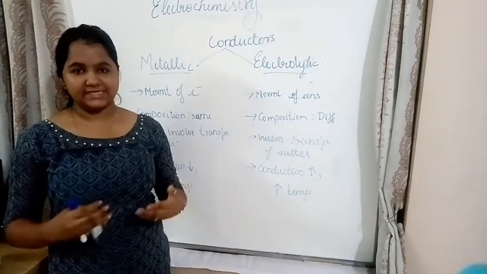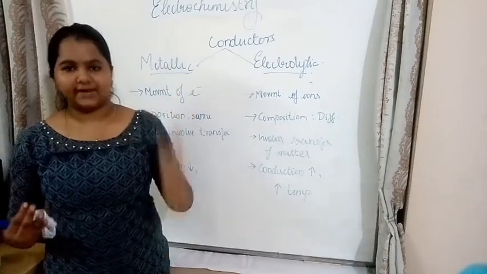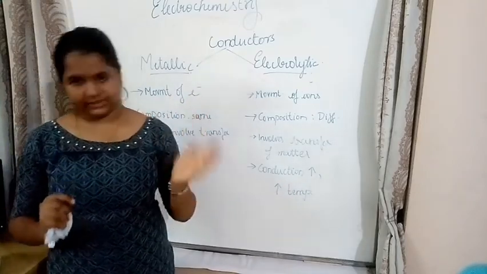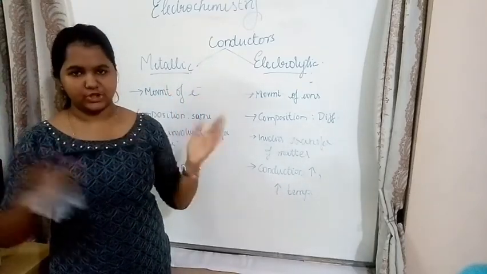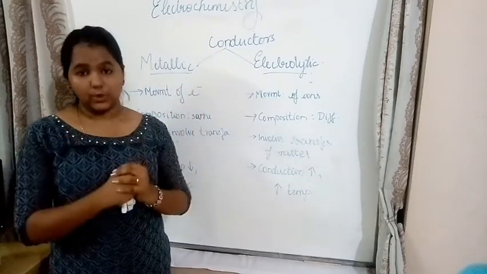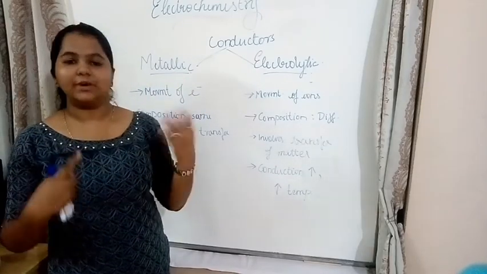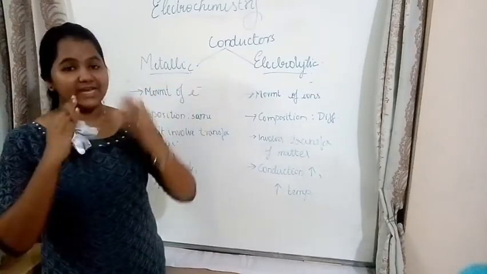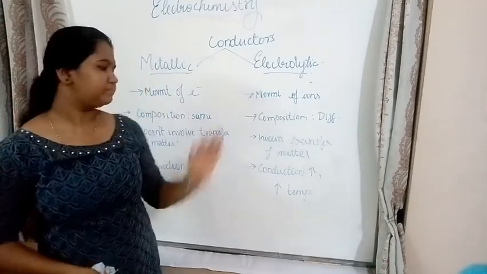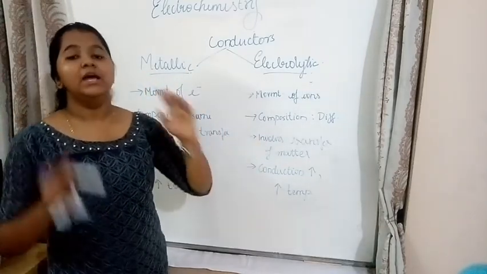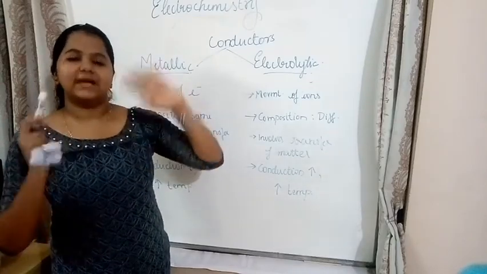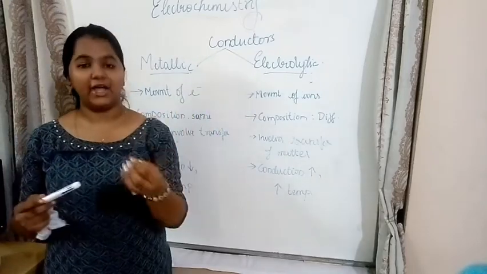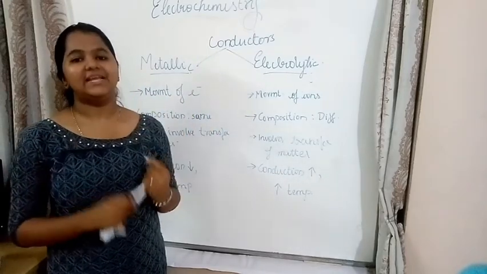The last point is that an increase in temperature decreases the conduction in the case of metallic conductors. As temperature increases, kinetic energy also increases, which results in increasing vibration rates. As vibration increases, collision increases. As collision increases, the free flow of electrons is restricted. So when there is a restriction, the conduction decreases. In the case of electrolytic conduction, as temperature increases, conduction also increases, because the constituent ions will move faster, which in turn increases conduction.